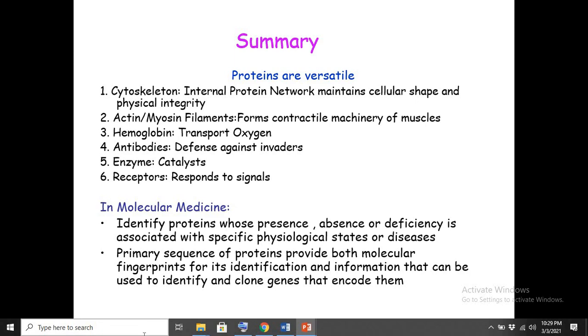In summary, we see that proteins can perform diverse functions in our body, and due to this diversity, various pharmaceuticals have been developed that can be used to treat different types of disease that arise in our body due to the misregulation of protein function, unfolding of protein, or malfunction of the protein.